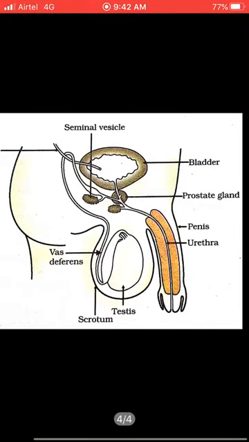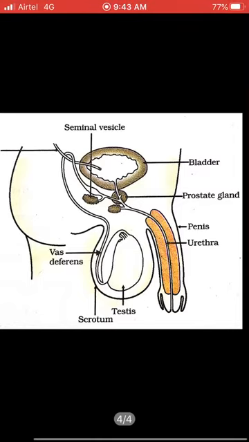These are the parts you must learn by heart, because in CBSE this diagram can come, the question may be asked from the diagram and you have to label it. Or there is a chance that they will ask about the glands, like the prostate gland and seminal vesicles, and they can ask the function of it. So you have to keep this in your mind, because this is an important part of this chapter and it may come in the exam.